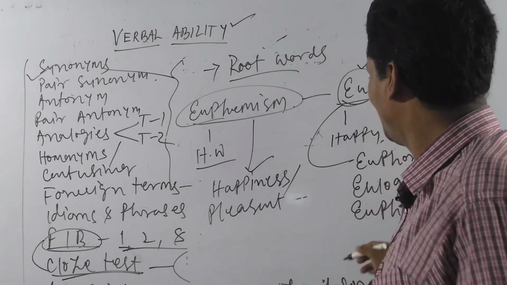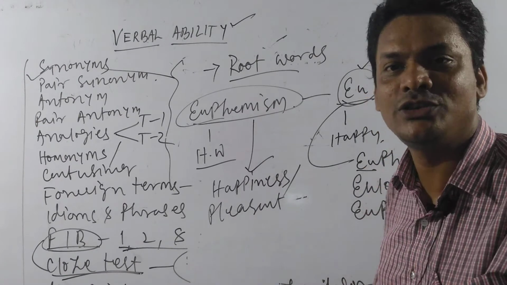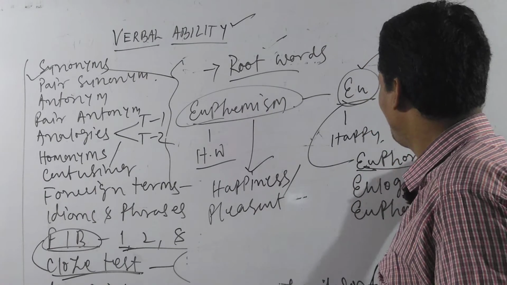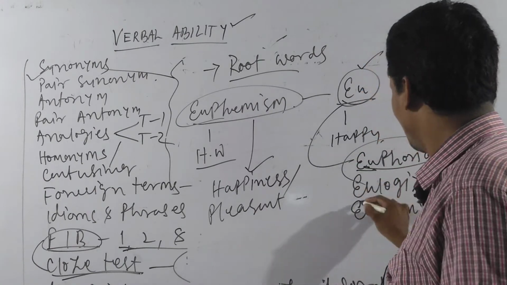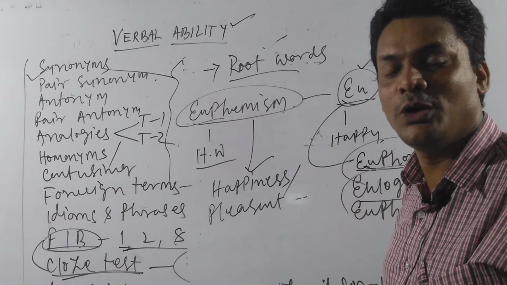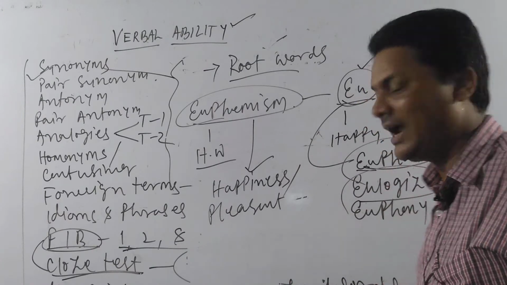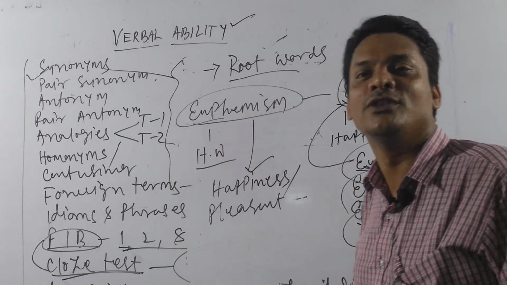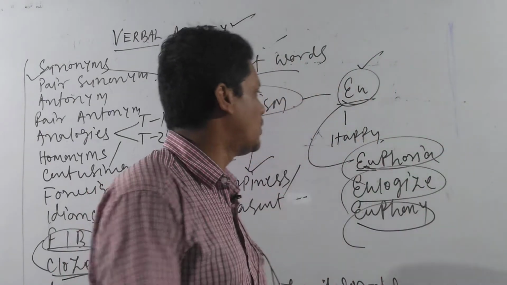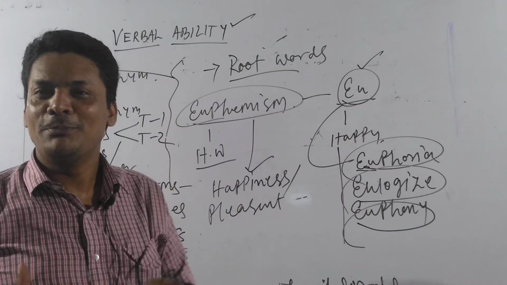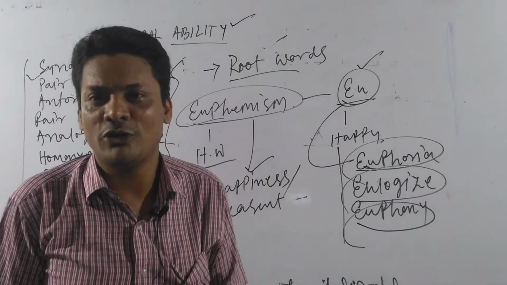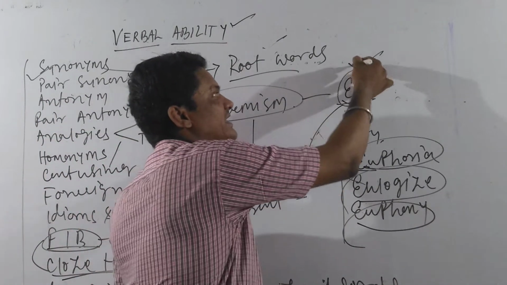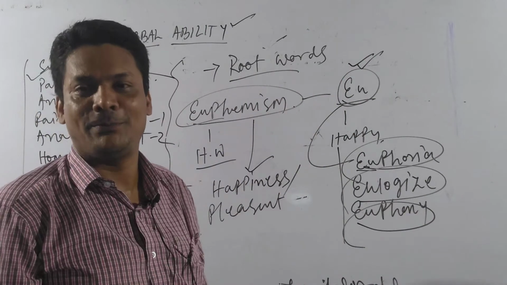Think of it, the root word is EU, through which we can make the word euphoria, someone who always stays pleasant; eulogist, someone who praises all the time; and euphony, something that makes a beautiful sound, right? So all these words carry a positive idea. That is the reason we can say EU is nothing but happy, right?